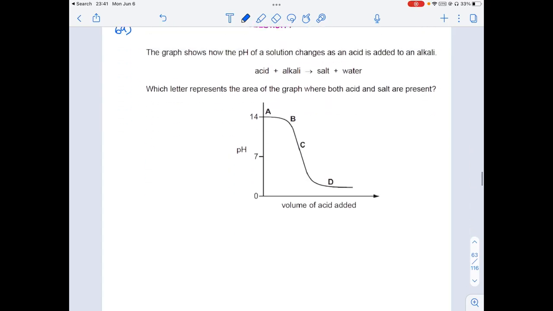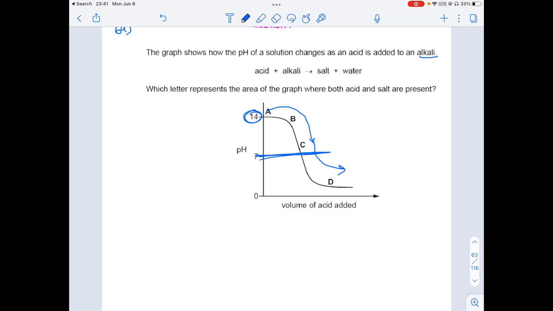The graph shows how the pH of a solution changes as an acid is added to an alkali. At the start, we are at 14 and then acid is added. Slowly, as the acid is added, we can see that the pH value keeps decreasing. At a certain point, it becomes neutral. But we are not stopping the acid, we keep adding it. After neutralization, we still continue to add acid, so the whole solution becomes acidic.